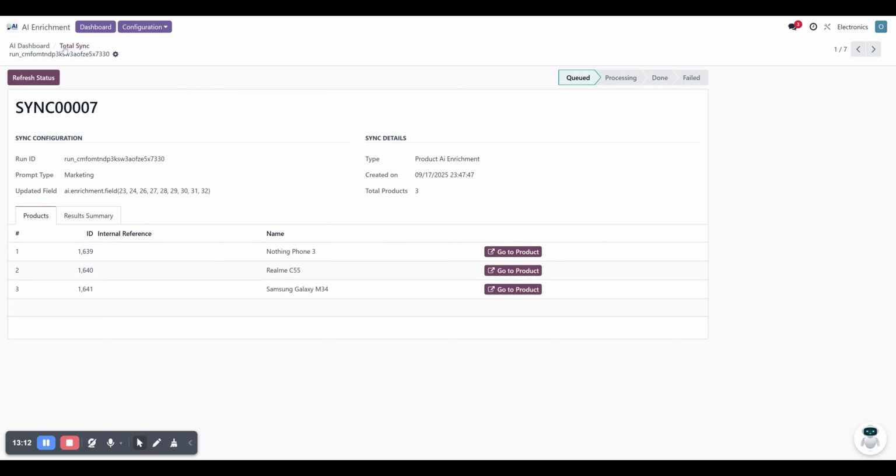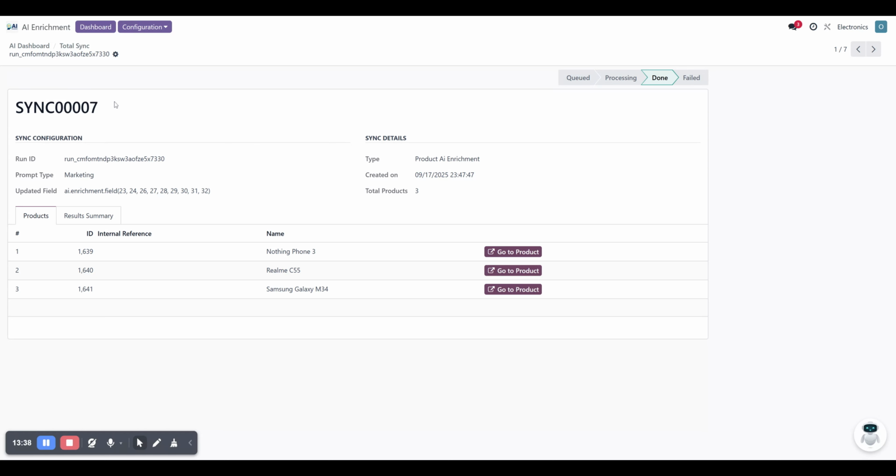Why have we queued up this process? Because enrichment usually takes time. It analyzes the data, fetches the right information from the corresponding models, and then brings it back to the system. It usually takes about 30 seconds to 1 minute. If we are sending a larger volume of data, it may take a couple of minutes or more.